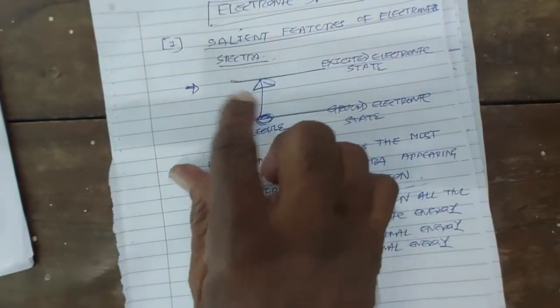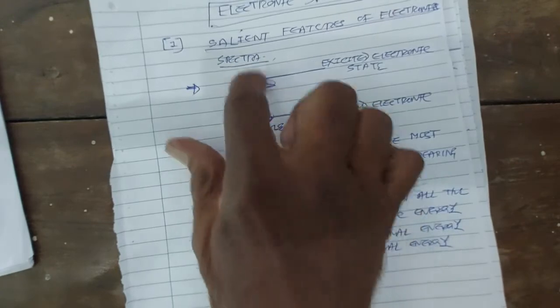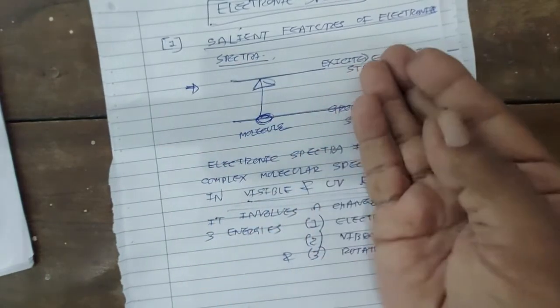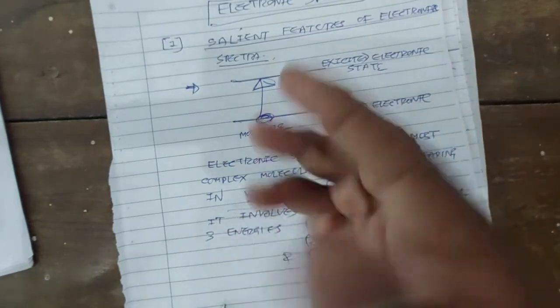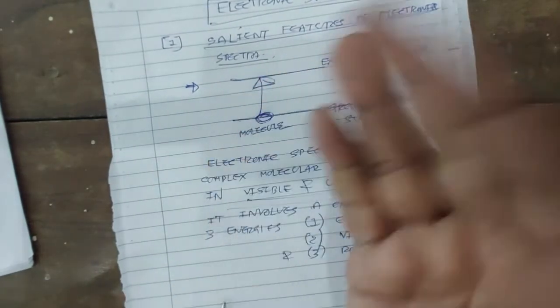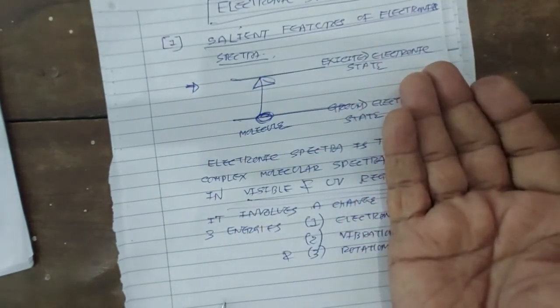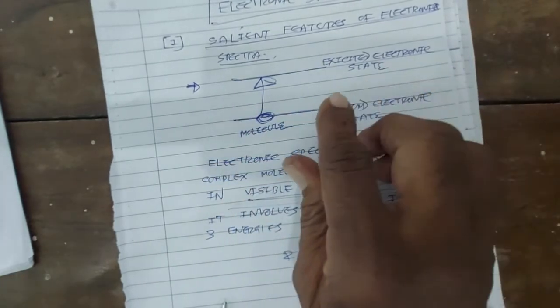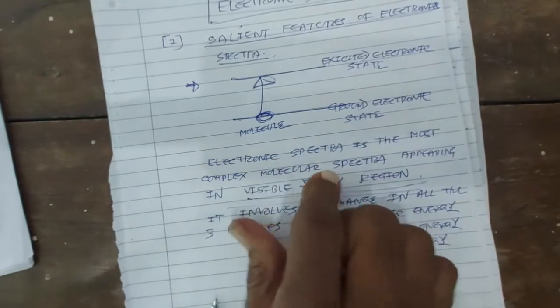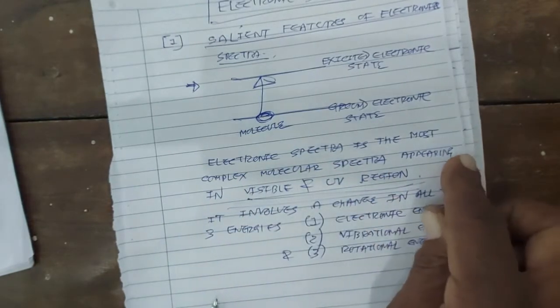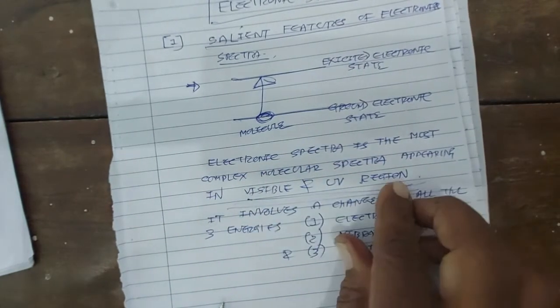That is why electronic spectra is the most complex molecular spectra, and it appears in visible or ultraviolet region.